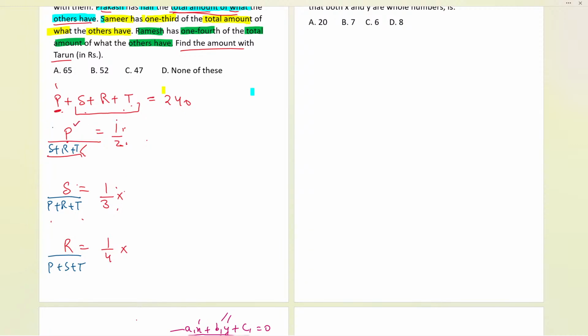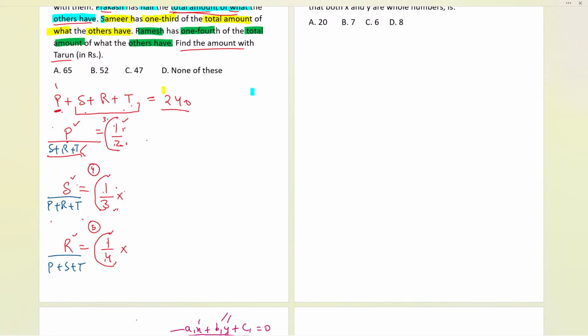But we know that Prakash is having 1 unit. Sameer is having 1 unit. Ramesh is having 1 unit. Out of 4, out of 3, out of 2. Overall it will be 240. If I add overall, it will be 240. If I take that total, 4 plus 1 is 5. If I take the total 3 plus 1, I'm taking the ratio concept, a little bit of that. So 3 plus 4, overall fractional part is 4. Overall fractional part will be 2 plus 1, 3.